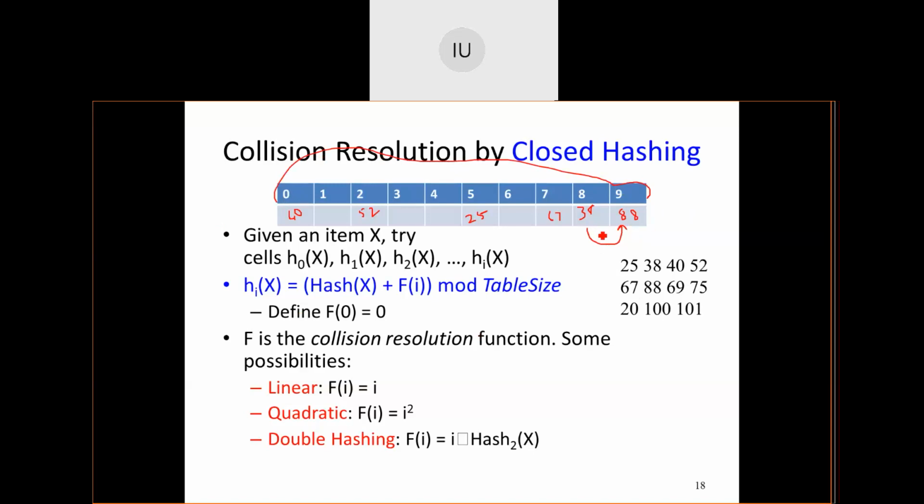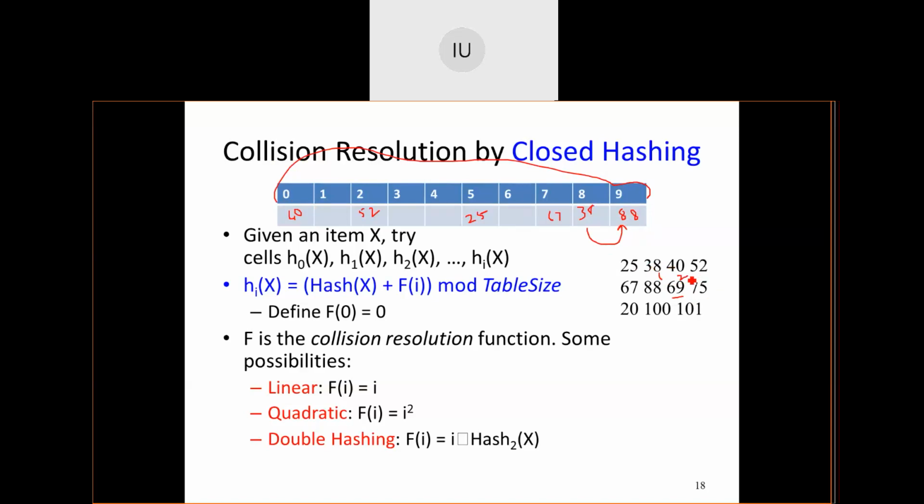So if I do plus 1, 69 is there, and there is a collision here. If I do plus 1, it will come to the 0th position. There is an element already, so I'll do plus 2. For 69, how many collisions did you encounter? For 88, how many collisions? Only one, there was a collision with 38. For 69, I had a collision with the 9th position, and I had a collision with 40 also. So there are 2 collisions for 69.